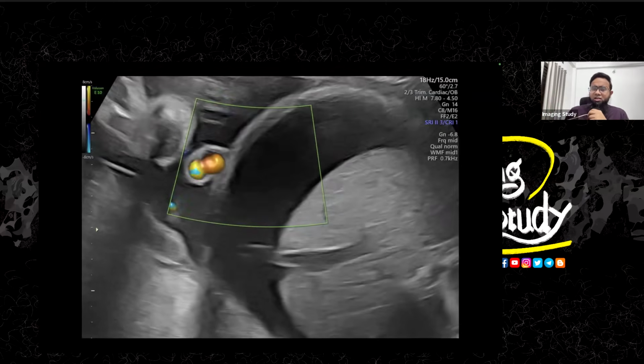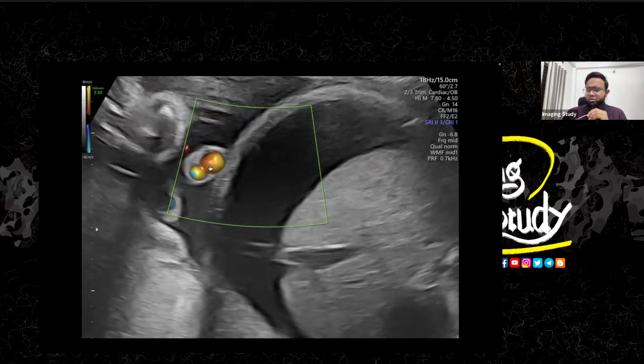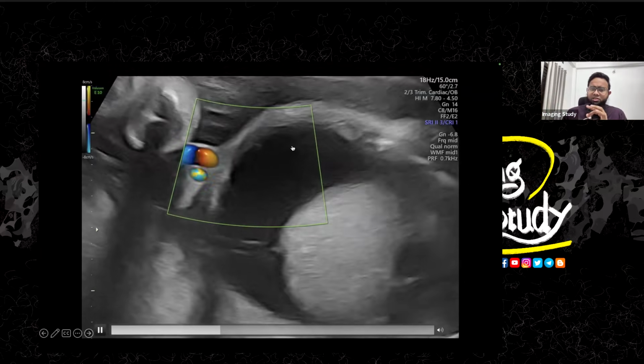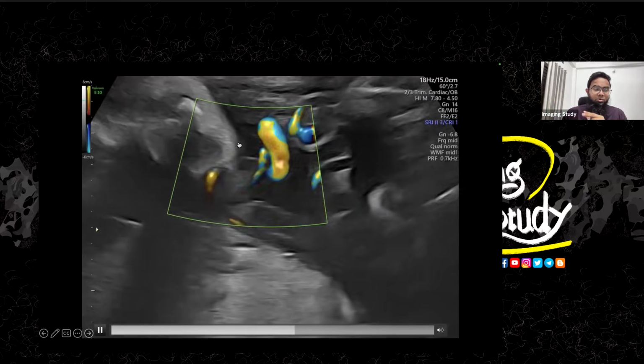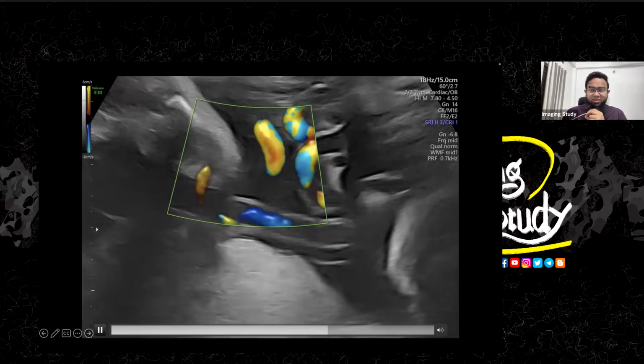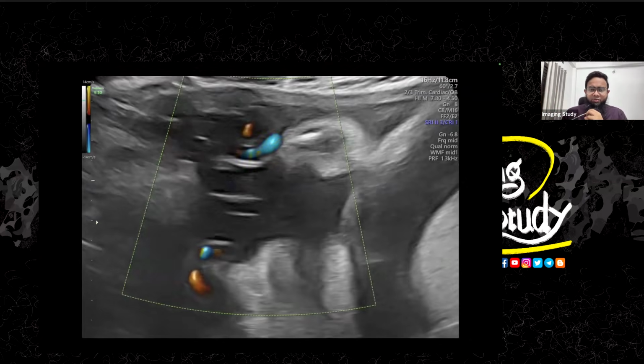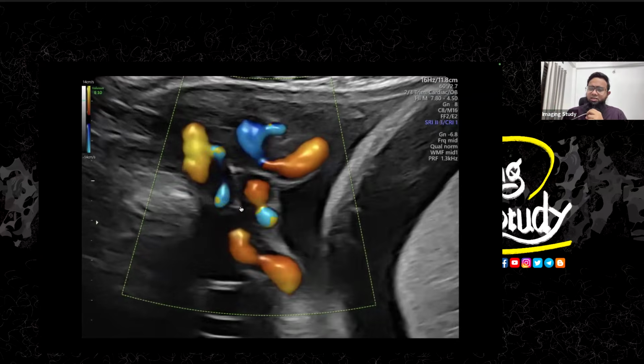Okay, so we used the color Doppler and you can see two vessels. So this confirmed that the patient is having a two vessel cord, or we can say single umbilical artery. So here's another view, and you can see two vessels here.